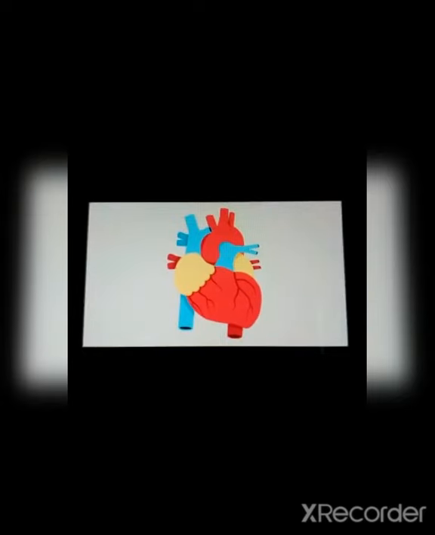Hello friends, we will start with the third unit, the heart, which is the circulatory system of the human body. To start with, we will have a look at the different internal structures, how the heart looks, and the different functions of different parts of the heart.